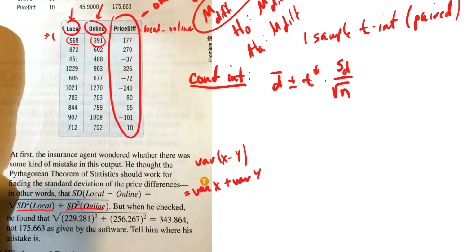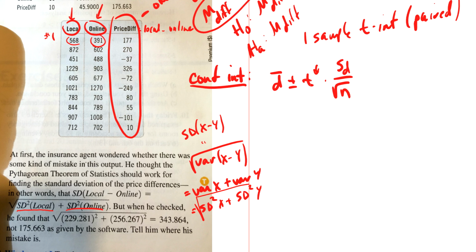I have to add the variances together. So when I square the standard deviation, that's the variance. This is the standard deviation squared of x plus the standard deviation squared of y, right? And then, of course, to find the standard deviation, I would take the square root of both of those and get the standard deviation of x minus y.